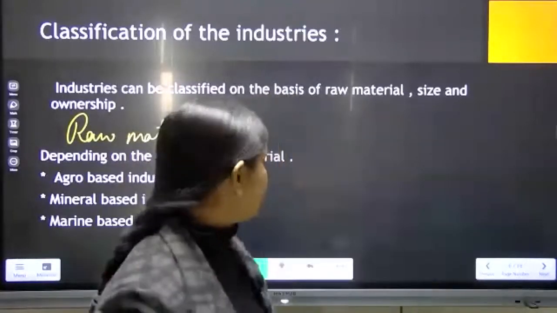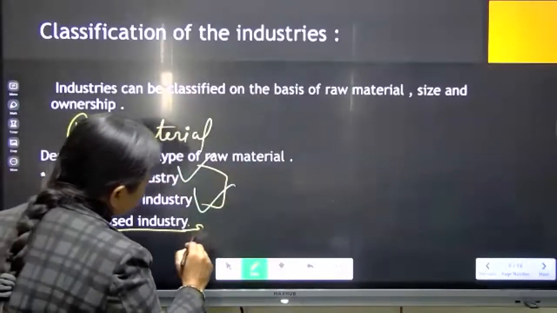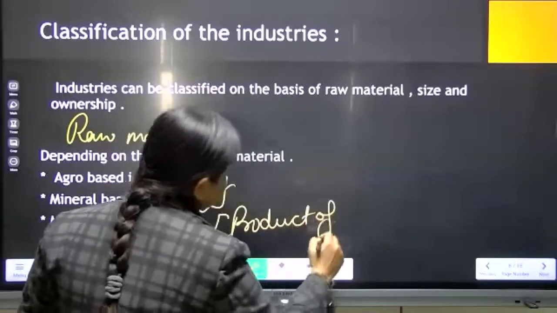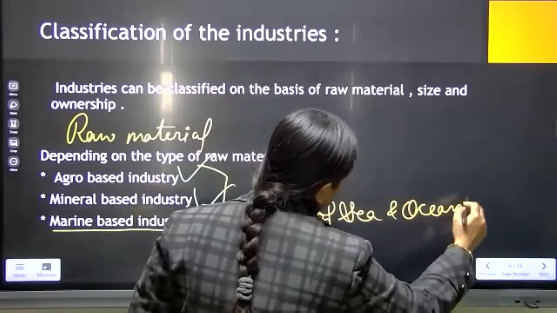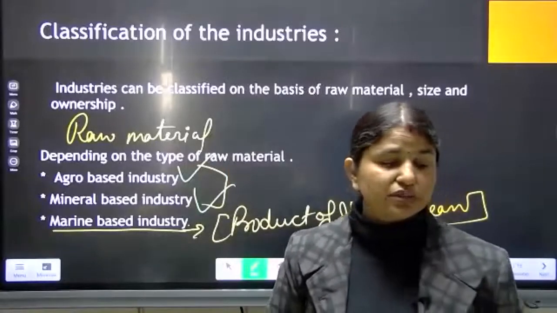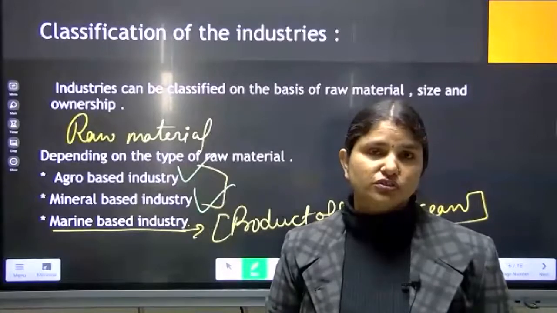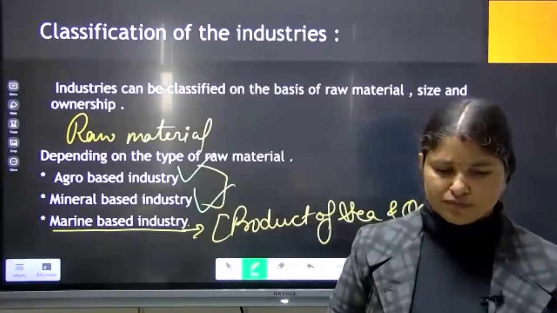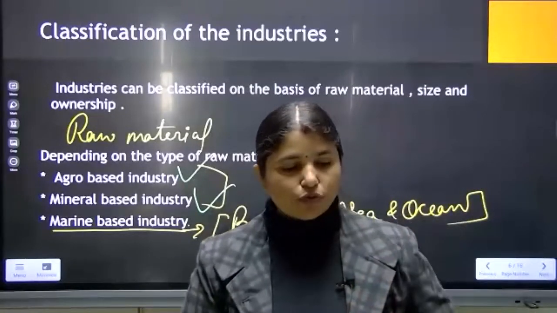Now what are these marine-based industries? These marine-based industries work with the products of sea and ocean. Marine-based industries are the industries which produce products with the help of the sea or oceans. Now you will say, ma'am, how? How many of you know about seafood? Show me your thumbs up. How many of you know about seafood?